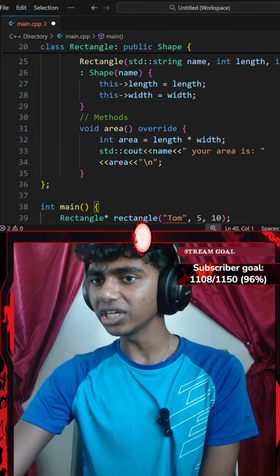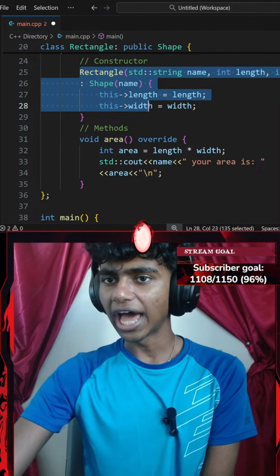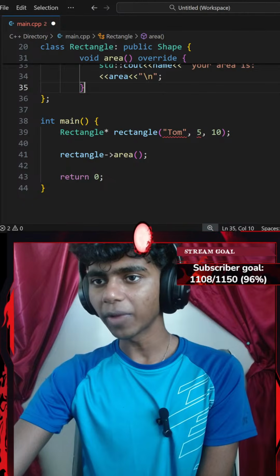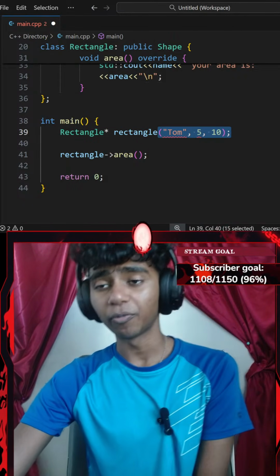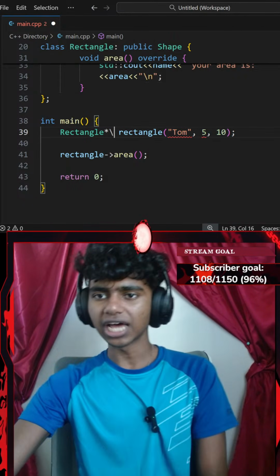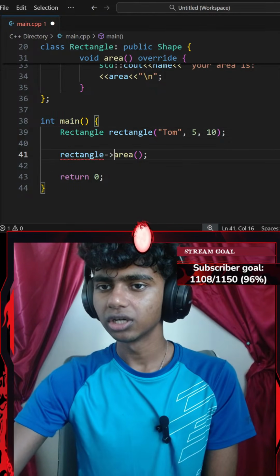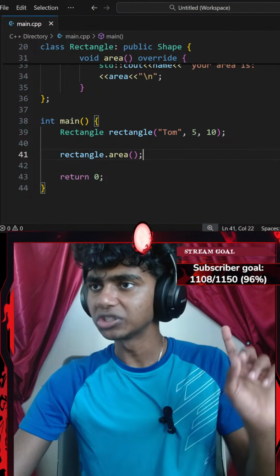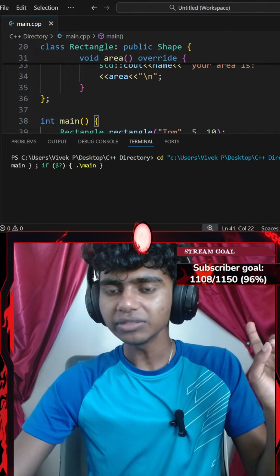Okay, now everything is correct, right? So I added my constructor, I created methods, I even overrode my method. Although, why can't I add parameters here? Let's see. Maybe because that is a pointer. I don't need a pointer. Let's go with something like dot. Now if I hit Control S to save the code and run the command, let's see what happens.